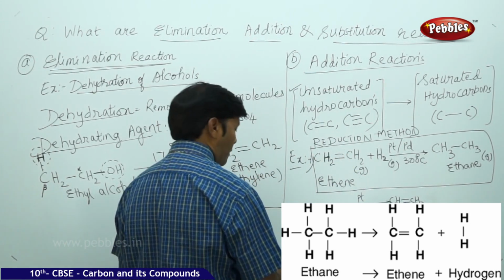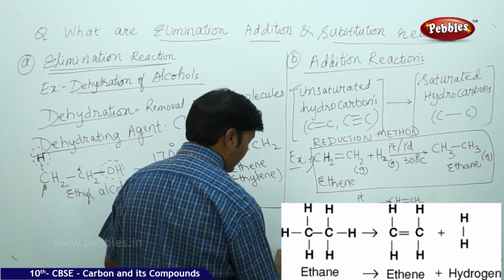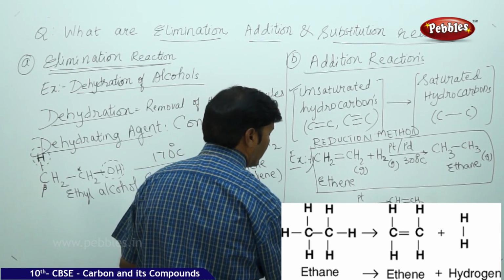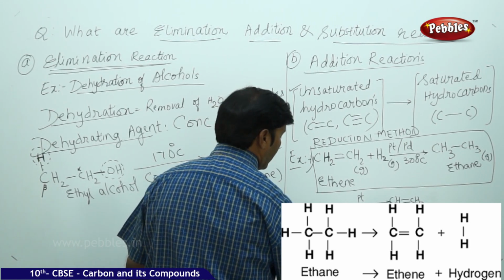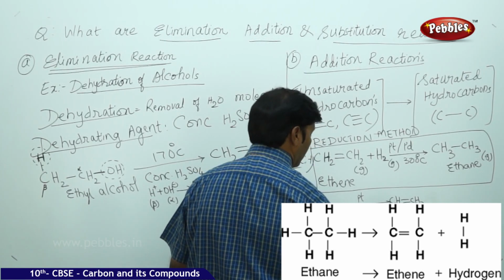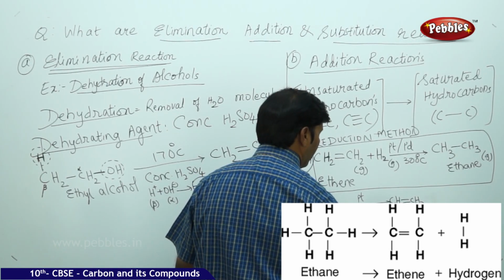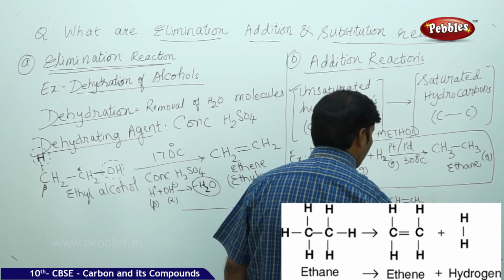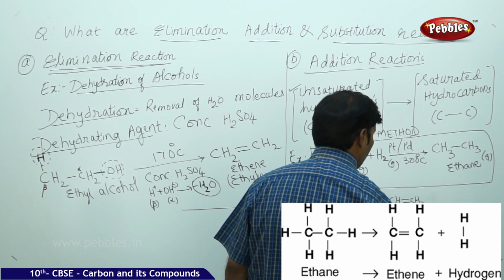Take one more step: take this ethene, add hydrogen gas again, take platinum as a catalyst, at 300 degrees centigrade, and you immediately convert it to CH3 single bond CH3, which is ethane.